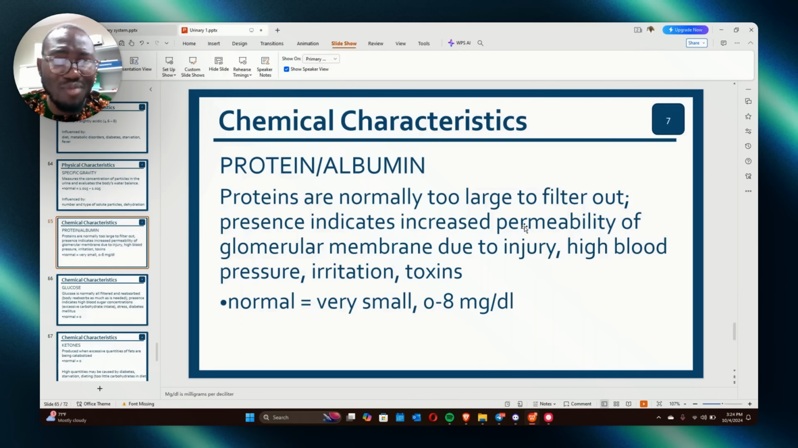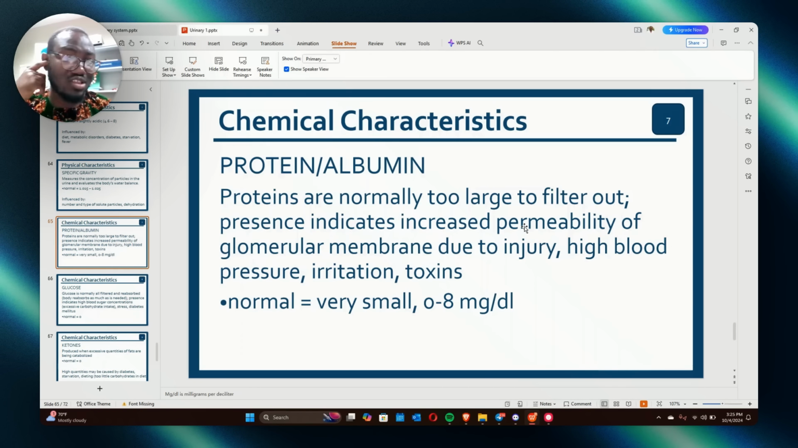So if there is a presence of albumin in the urine, it shows that there is a problem, an increased permeability of the glomerular membrane. You understand? This is usually due to injury, high blood pressure, irritation, toxin. I mentioned this earlier. So don't fail this question. This question is extremely important.